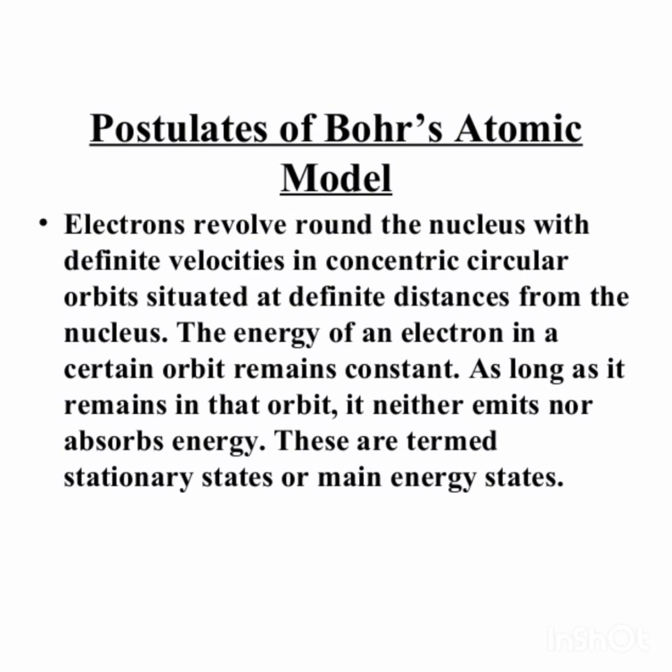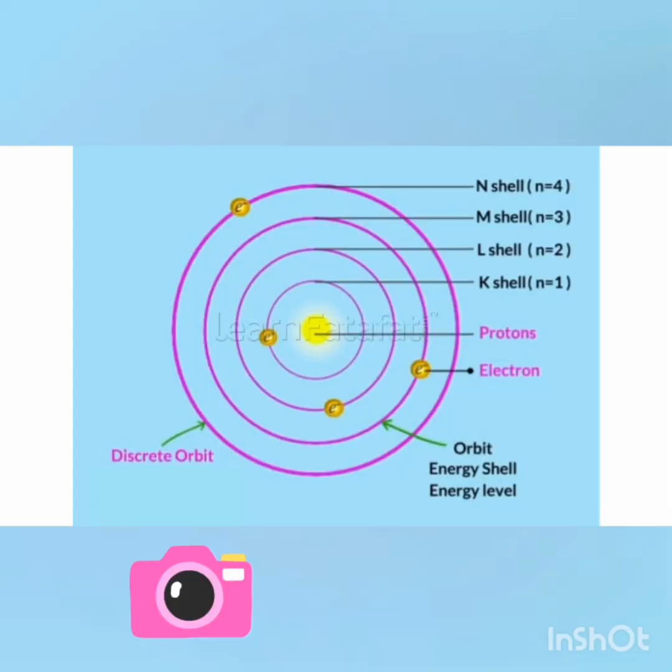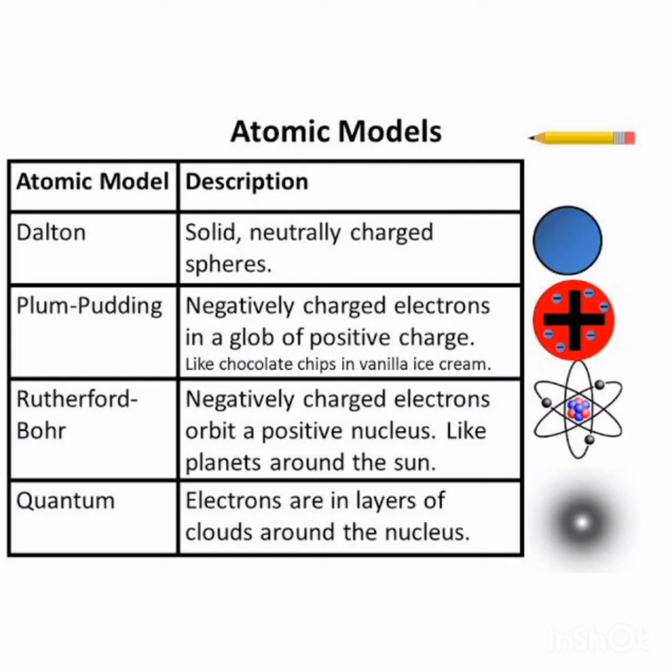And he also called each energy level in an atom n equal to 1, that means the first energy level, he called the K shell. The second energy level, n equal to 2, he called the L shell. N equal to 3, the third energy level, is called the M shell. And n equal to 4, the fourth energy level, he called the N shell. Okay.